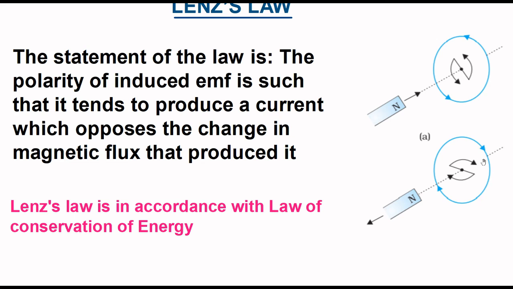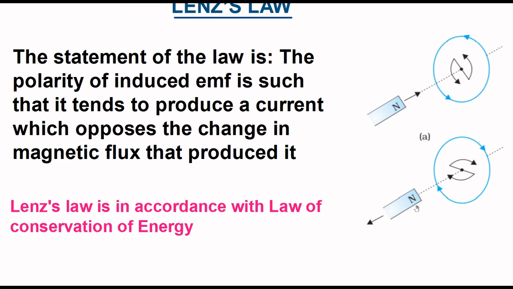Induced current flows in the clockwise direction, which produces a south polarity on the face of the coil near to the magnet. Due to the south polarity, the magnet is attracted towards the coil.